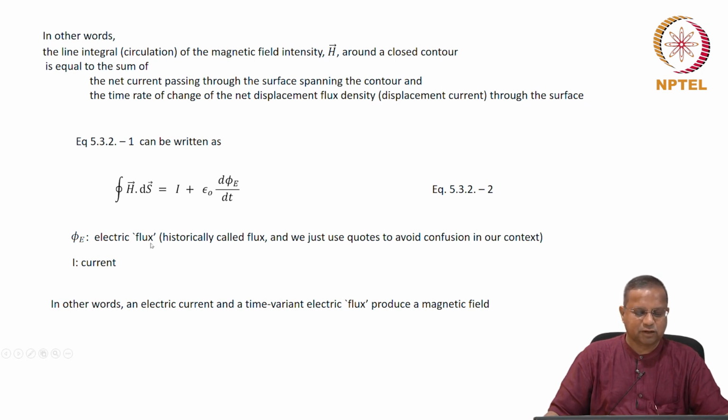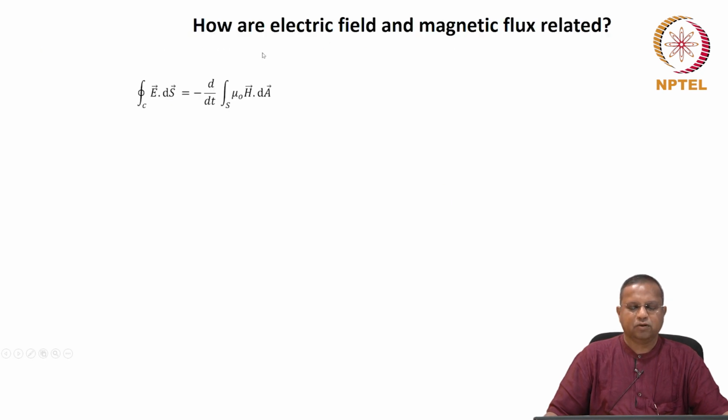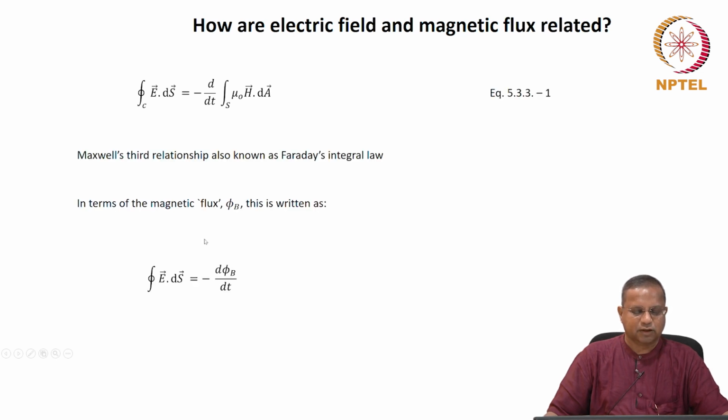However, note that there could be a source of confusion, such as this. This flux is different from the way we define our flux in this course. Then, how are electric and magnetic field related is given by the next Maxwell's equation, the third one. And here you also run into a term called the magnetic flux. Again, this flux is used in a different form than the normal form that we use in this course.